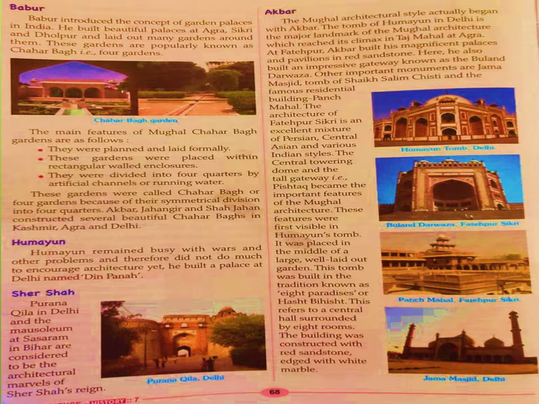It was placed in the middle of a large, well-laid garden, and this tomb was built in the tradition known as Eight Paradises or Hasht Bihisht, which refers to a central hall surrounded by eight rooms. This building was constructed of red sandstone, edged with white marble.